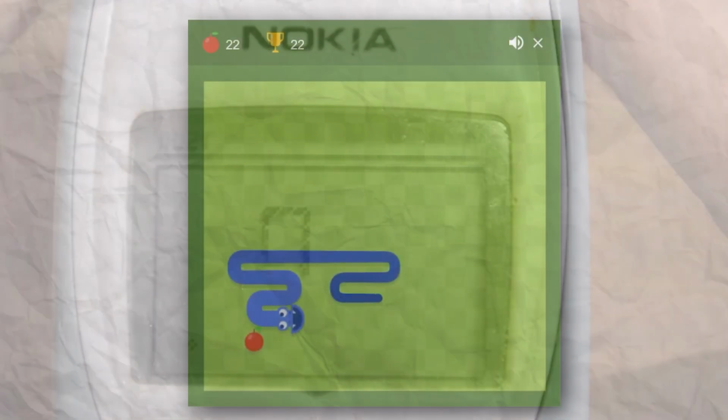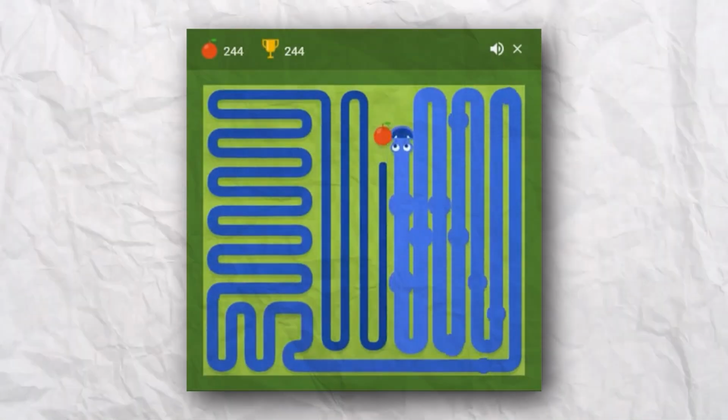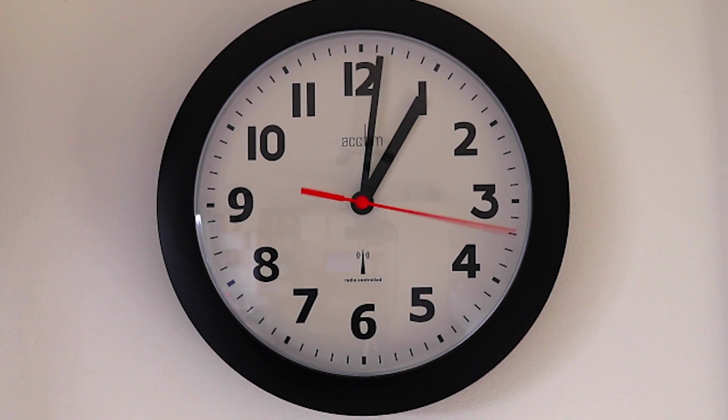Getting so long that you at one point just begin to run into your own body and lose the game. Or you're one of those kids that spends 8 hours a day grinding Snake to beat the world record. Like, respectfully, do something else. There's so much stuff in this world to explore and experience. You've got so much time on your hands.